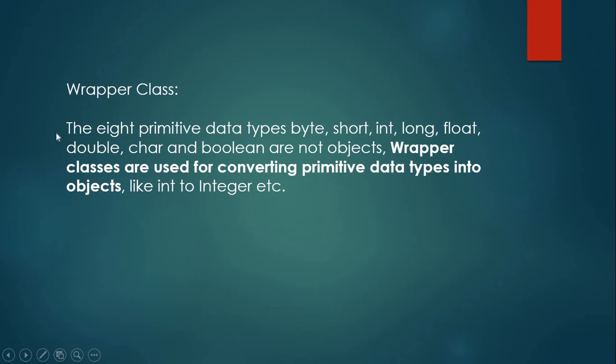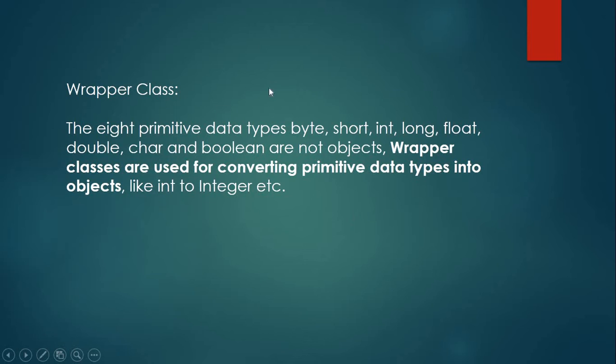Again, we are revising that we have 8 primitive data types in Java that are byte, short, integer, long, float, double, character and boolean, and these data types are not objects. If we want to create an object, for that we will need Wrapper classes.